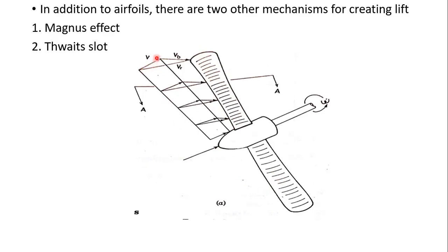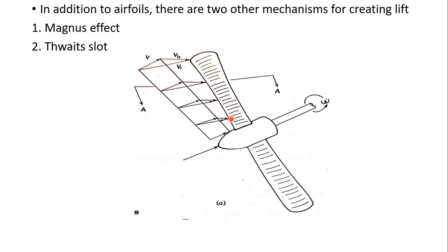This is the velocity VB and V. So the resultant velocity will be VR. The blades are twisted at an angle. If you observe these blades, these are not parallel straight wind blades. These need to be twisted.